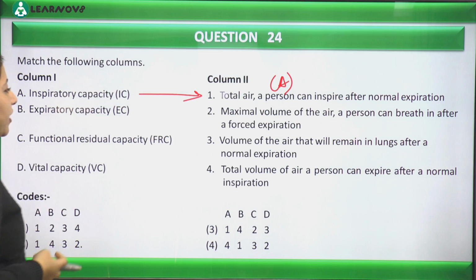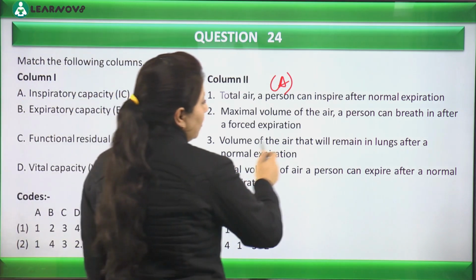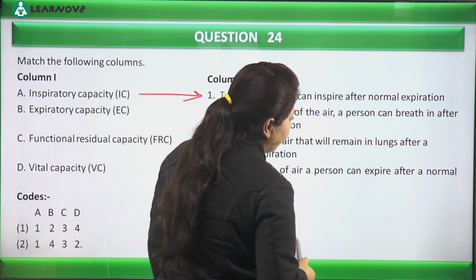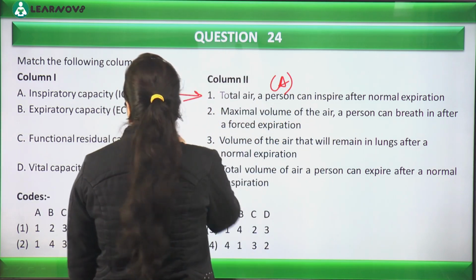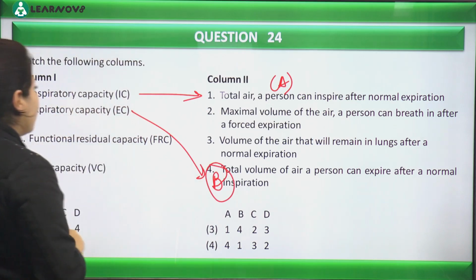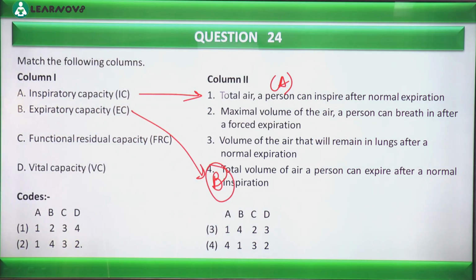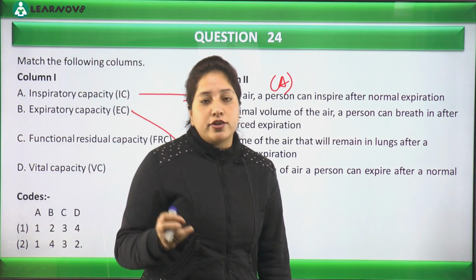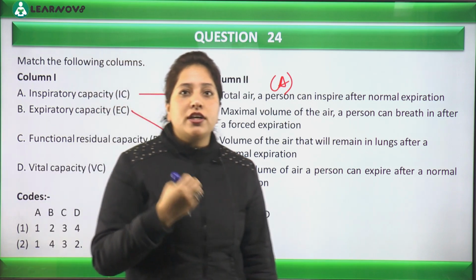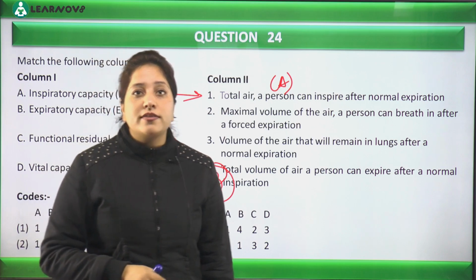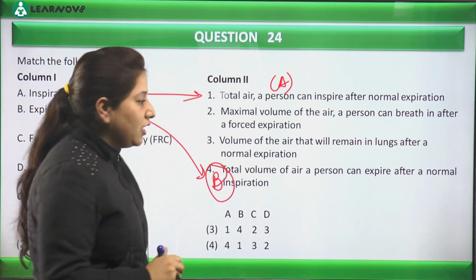Okay, what is expiratory capacity? It would be just a reversal of it. So we can say it is just the total volume of air a person can expire after normal inspiration. Yes, this is for B. Okay, functional residual capacity, that we call FRC. If you remember, we call it the volume of air that remains in our lungs after normal expiration. That is what we call residual capacity and functional residual capacity.